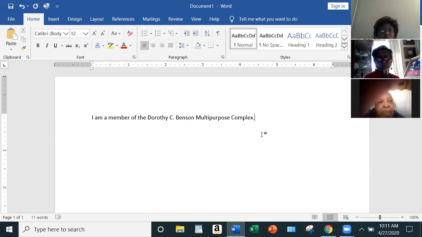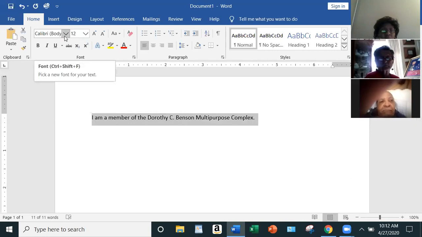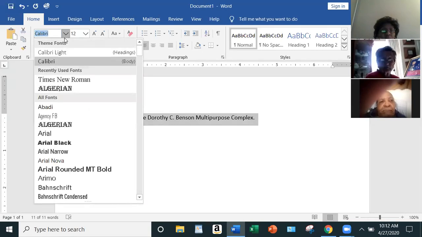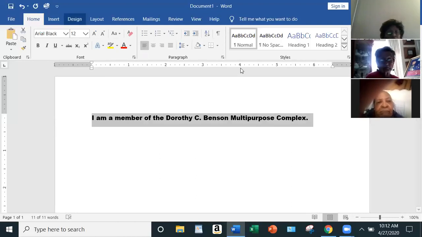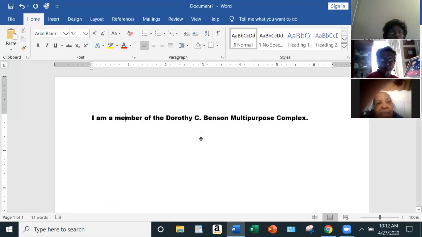You click that and hold it down, go all the way across, and click this drop down. Remember, I was saying you can do it in any font that you'd like. So let's go ahead and choose Arial Black, for instance. Do you see that change, guys?